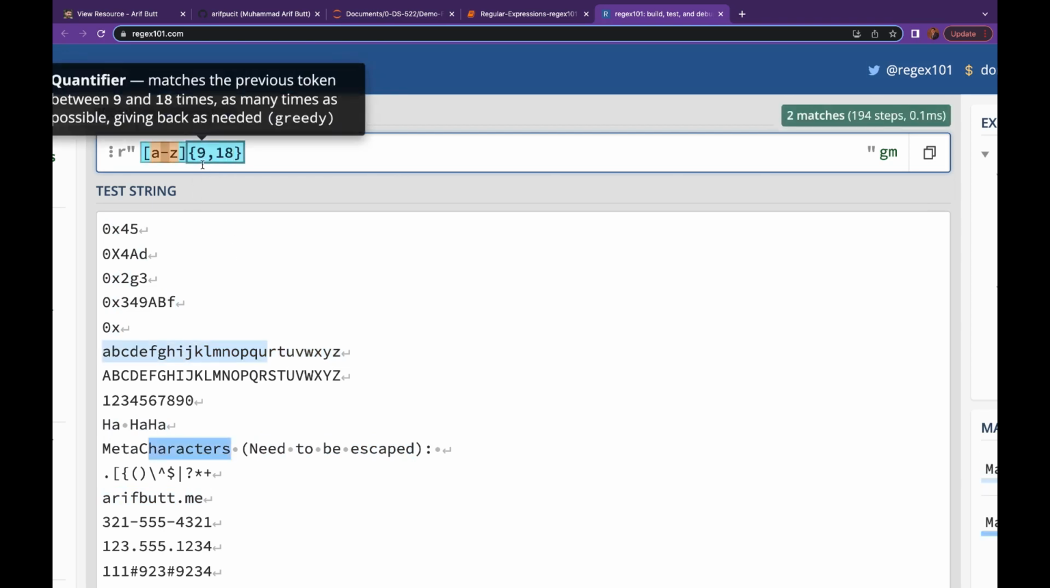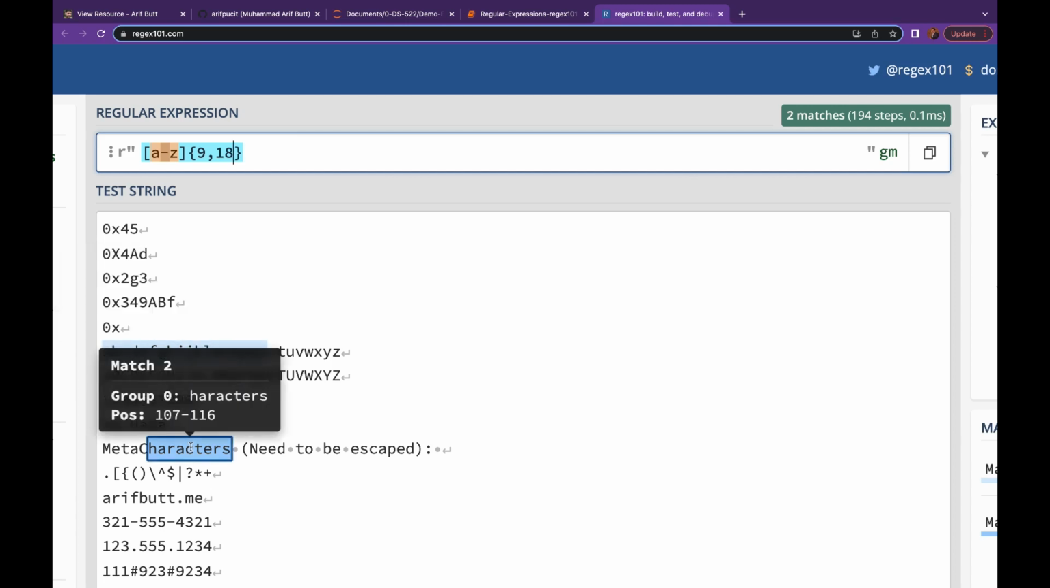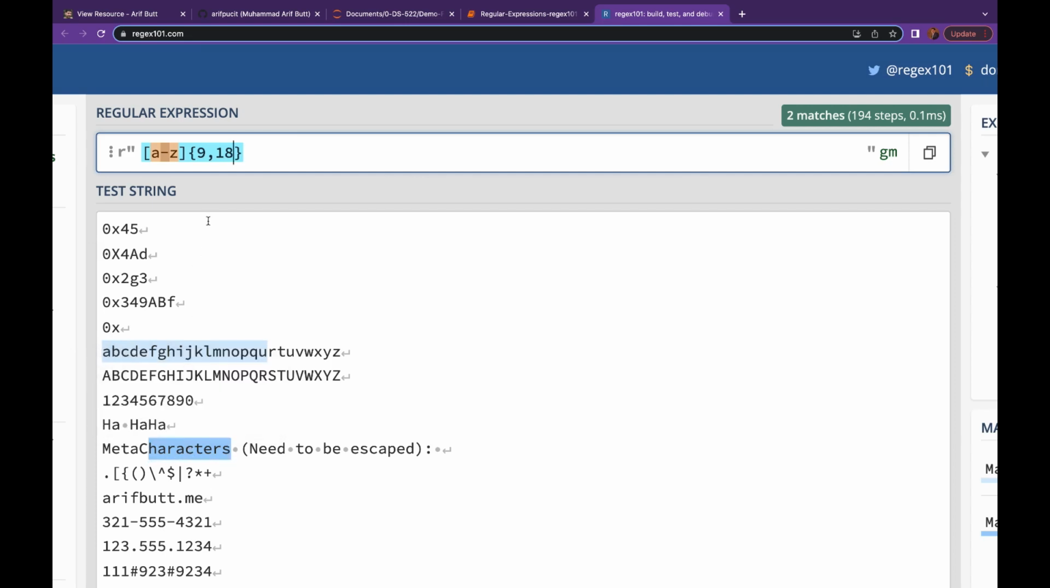This says that the previous character or expression can repeat from 9 to 18 times. So from 9 to 18 times. This is one match and this is the second match. Let me put just a comma over here, 9 comma. If you specify a single number followed by a comma, it means it can repeat at least 9 times.